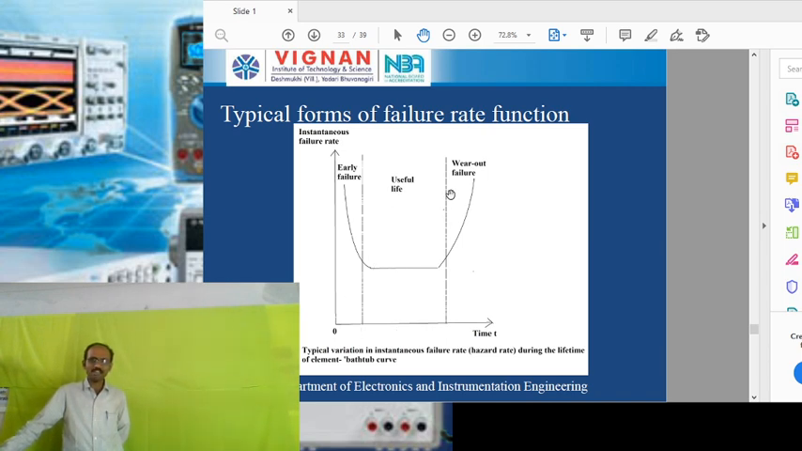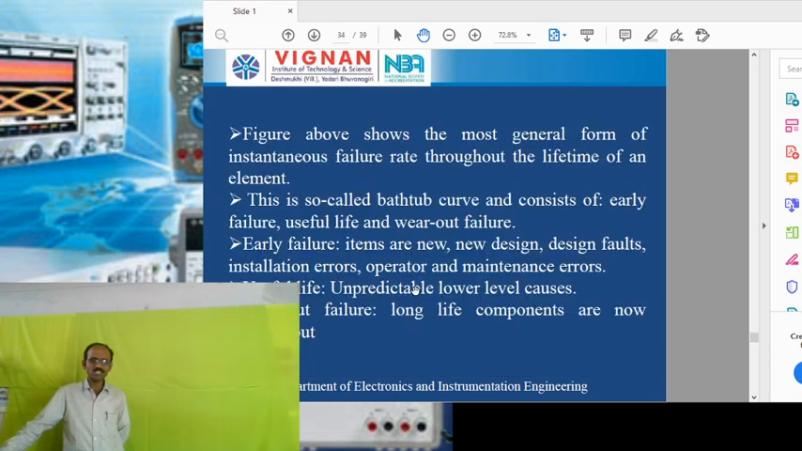So this useful life period is the period in which you are going to be using the product or the instrument for a large number of days. Generally all the products are going to be used within this useful life period only. In this useful life period, we are going to be getting some errors which are unpredictable, the unpredictable lower level causes.